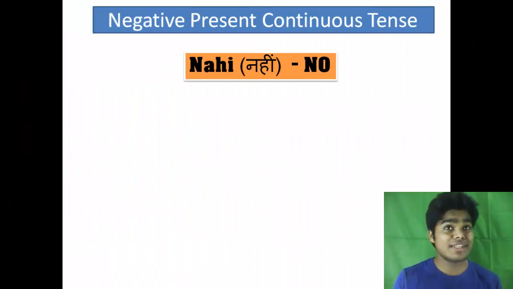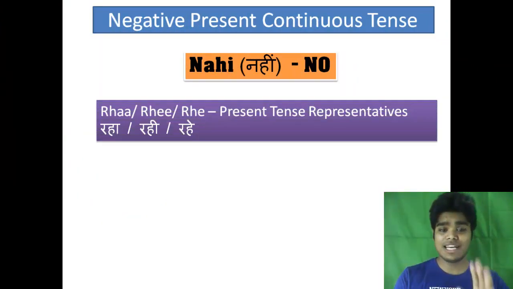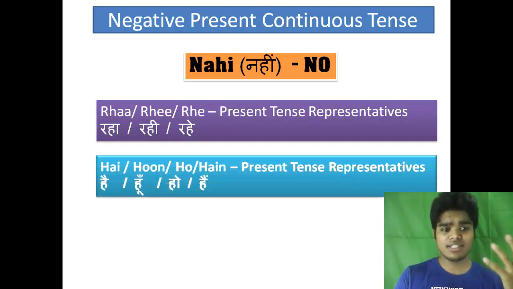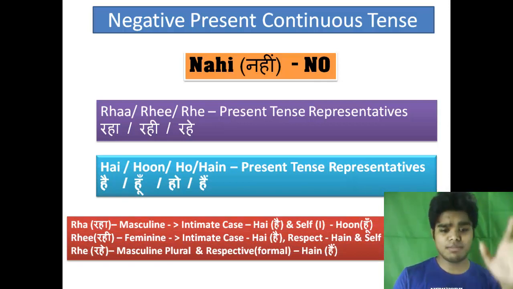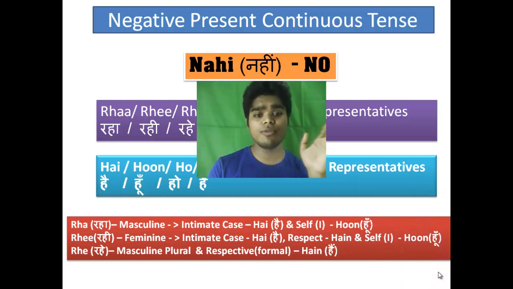So as I told you, everything is the same. Just add nahi before the verb, and this raha, rahe, rahi represents the continuous thing, and this hai, hum, ho, hai represents the tense thing. Oh my god, there is a mistake. That's called continuous form, right? Anyways, all are the same. Everything will be the same, just like in the previous video.